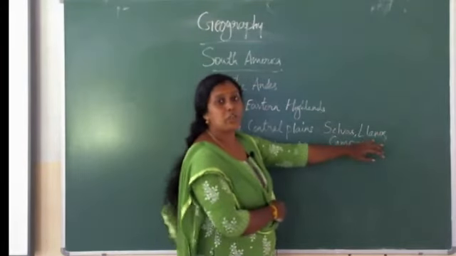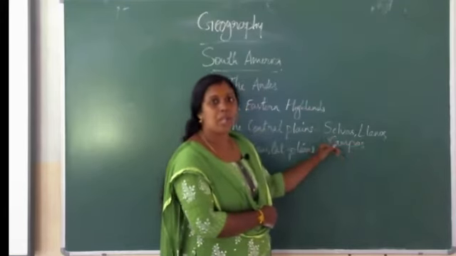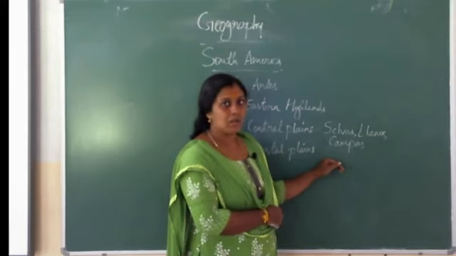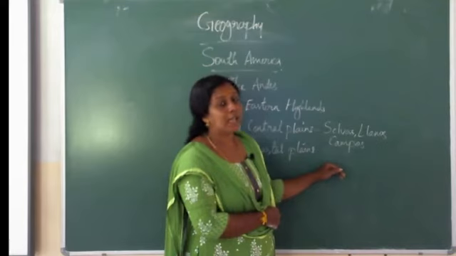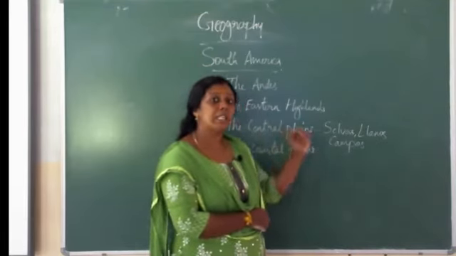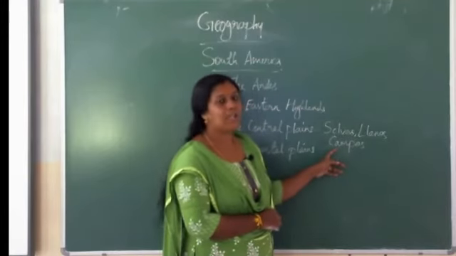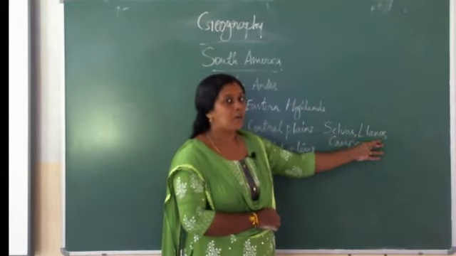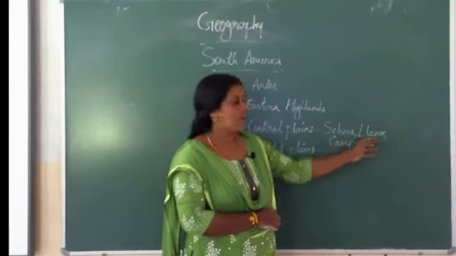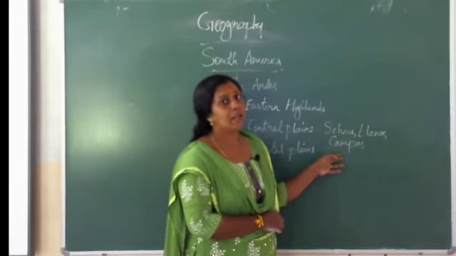Llanos is a tropical grassland found near the Orinoco river basin, while Campos is a tropical grassland found between the Brazilian Highland and the Amazon basin. These grasslands are called Campos.